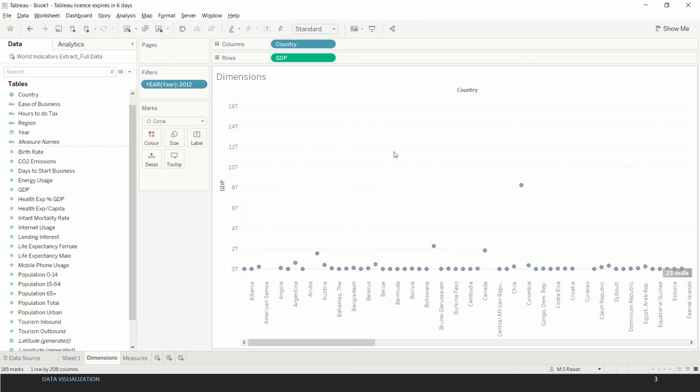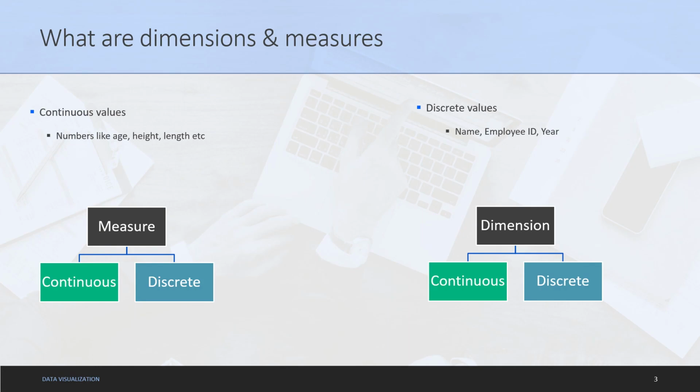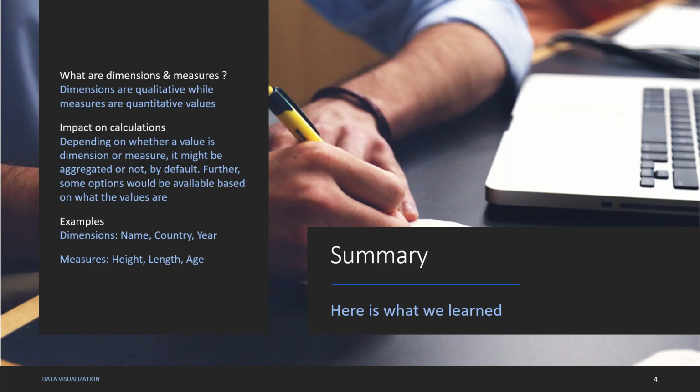So with this we wrap up dimension and measures. To sum it up, dimensions are qualitative while measures are quantitative values. They have impact on calculations depending on whether a value is a dimension or measure. It might be aggregated or not by default. Further, some options would be available based on what the values are. Some examples: dimensions like name, country and year; measures like height, length and age.